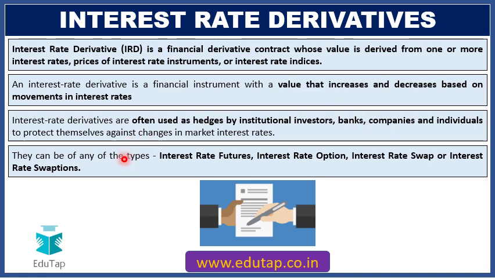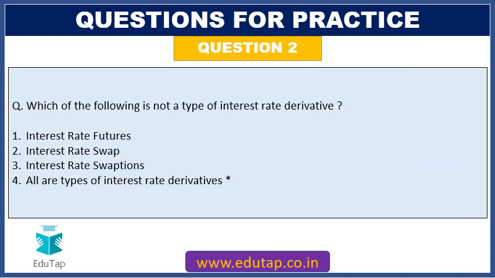Now there can be different types of interest rate derivatives like interest rate futures, interest rate options, interest rate swaps, or interest rate swaptions. So friends, now we can easily answer this question that all of these are types of interest rate derivatives. So our answer is going to be option number 4.